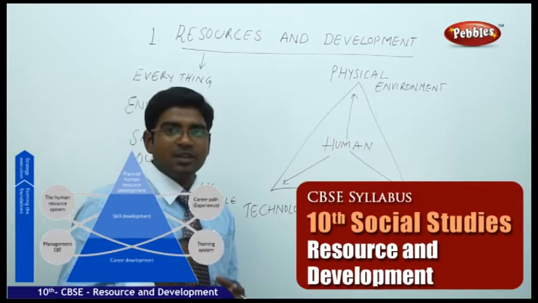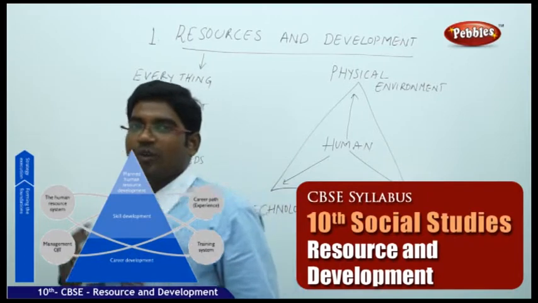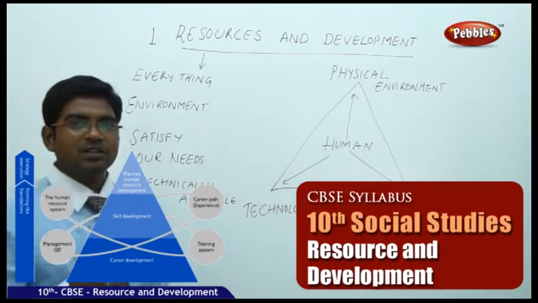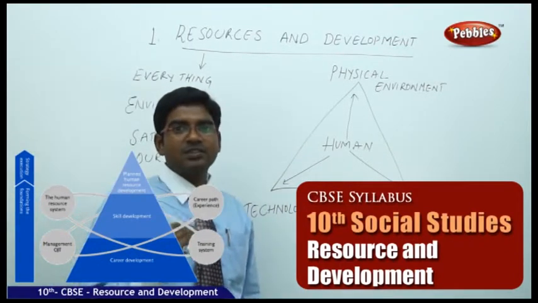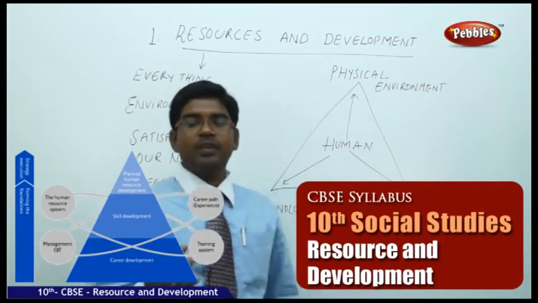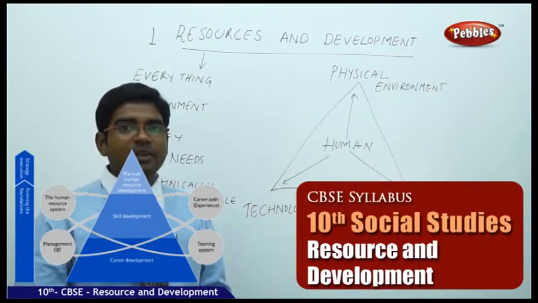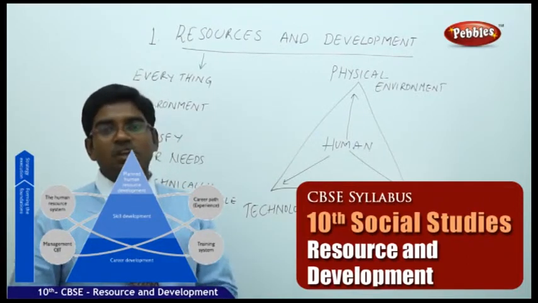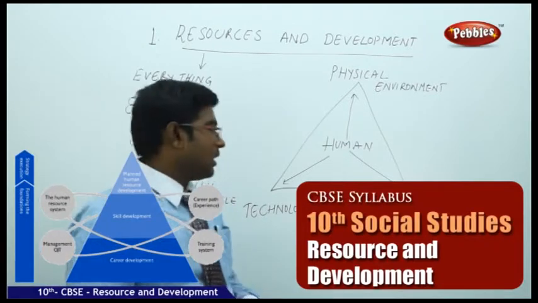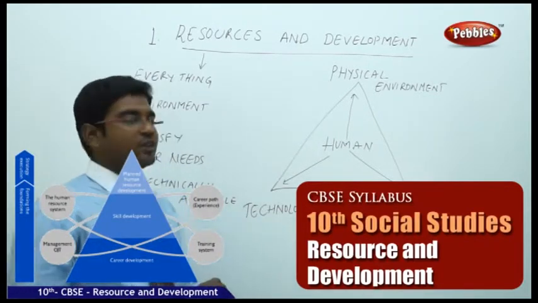Now moving on to understand the meaning of the word, what is a resource? A resource is something which is available for us in the nature. When something is available for us in the nature, is everything that is available in the nature called a resource? No, it needs to have certain qualifications. At the same time, it should be at the accessible cost of the human beings. Let us look at this triangle, then you can understand some picture of what is a resource.